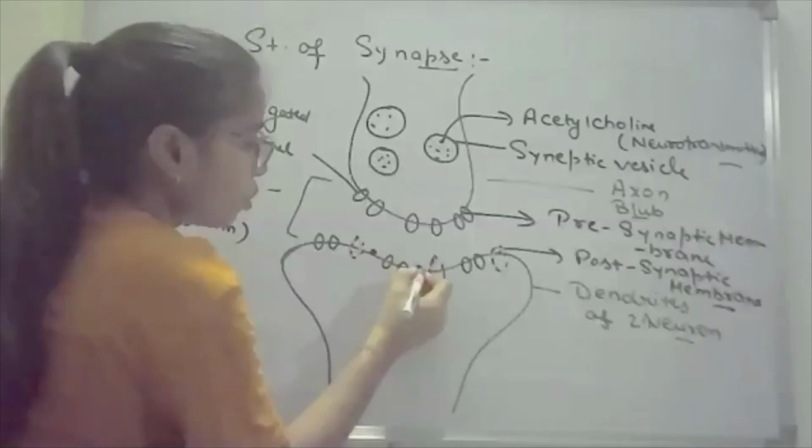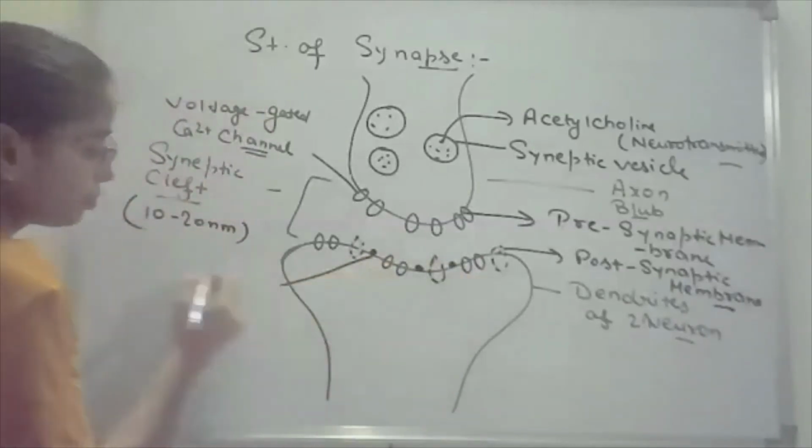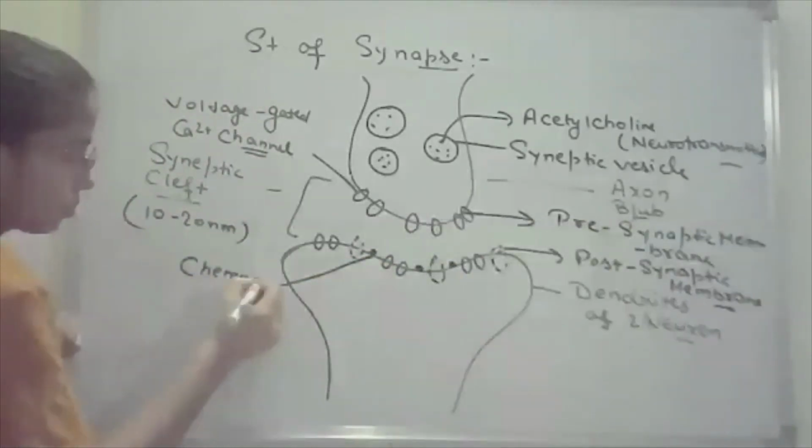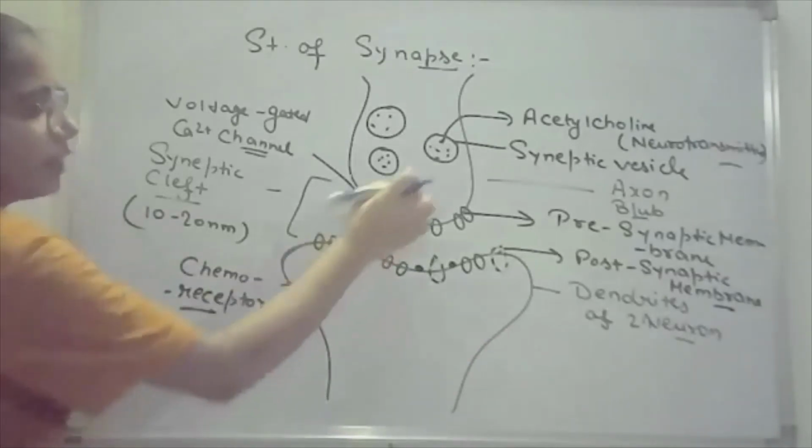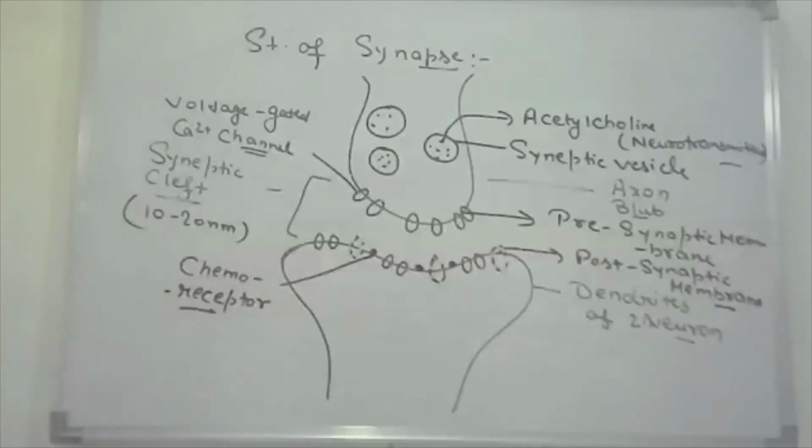This is the chemoreceptor, on which these neurotransmitters bind. This is the structure of the synapse.